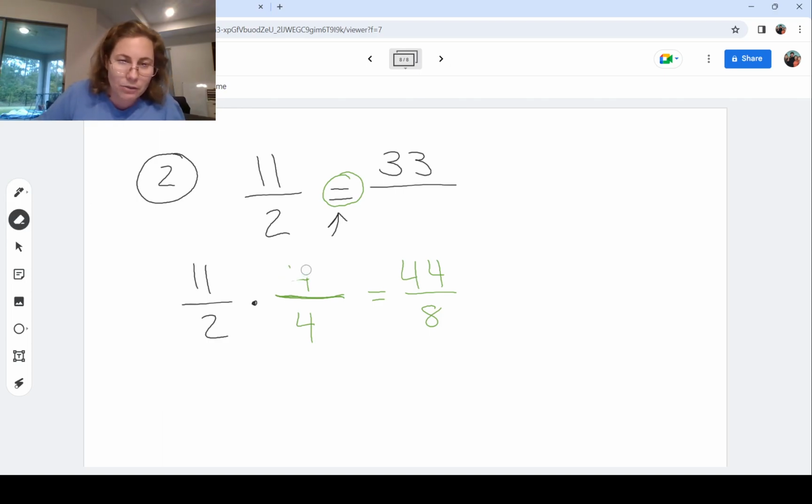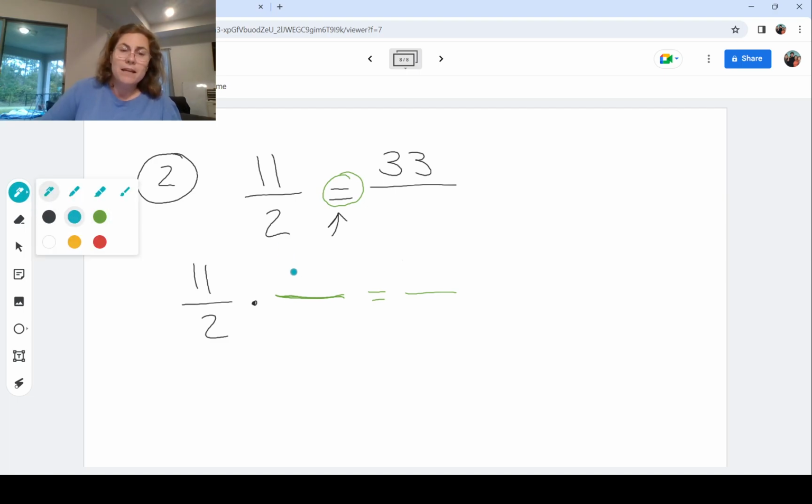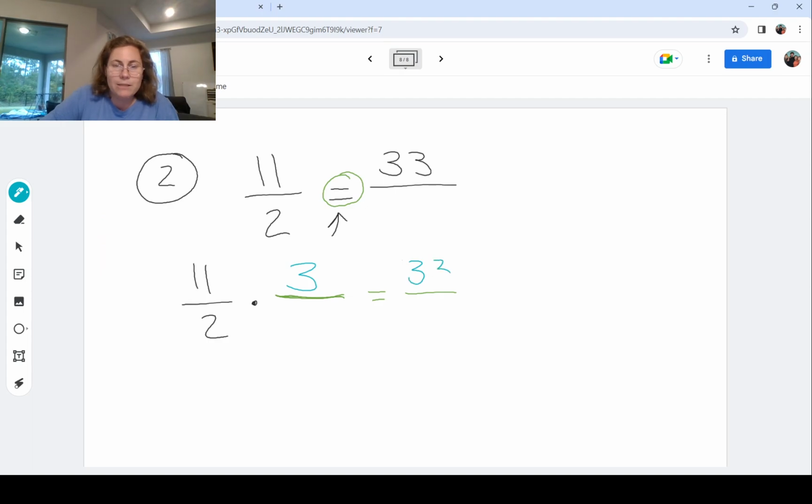Now, 4 is not the number I want here, right? So let me erase that. We want 33, so now I have to think, well, what times 11 could get me 33? And sure enough, 3 times 11 is 33. If I multiply by 3 up top, I got to do the same to the bottom. You might hear some people say that phrase: what I do to the numerator, I must do the same to the denominator.